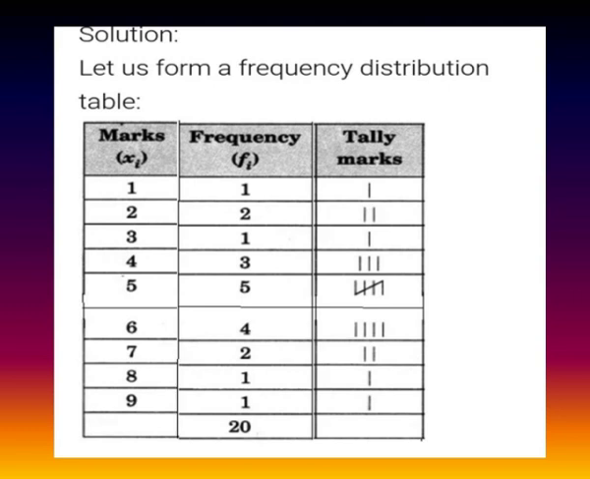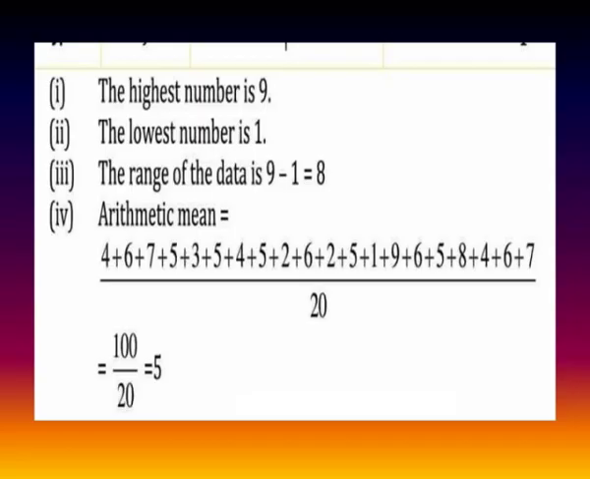Next we are going to answer the 4 subdivisions. First subdivision, which number is the highest? Here 9 is the highest. Second subdivision, which number is the lowest? Here 1 is the lowest. Third subdivision, what is the range of the data? Range is equal to maximum marks minus minimum marks, which is equal to 9 minus 1, which is equal to 8. Next, fourth subdivision, find the arithmetic mean.